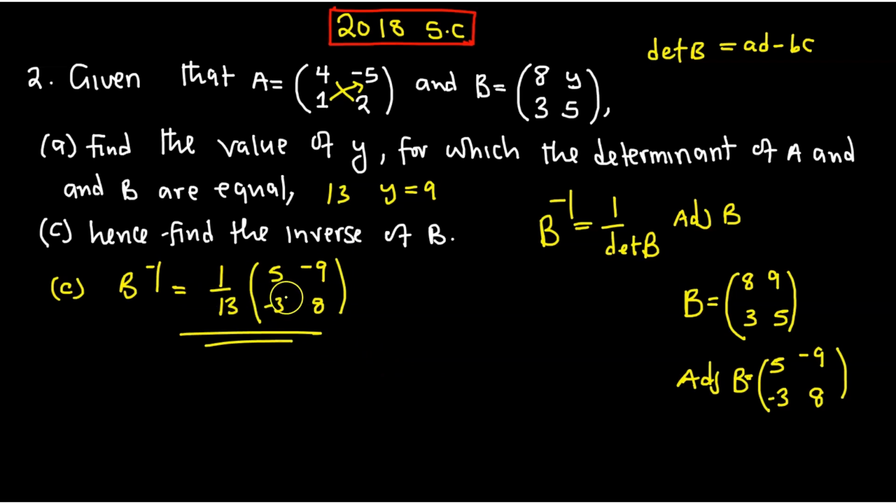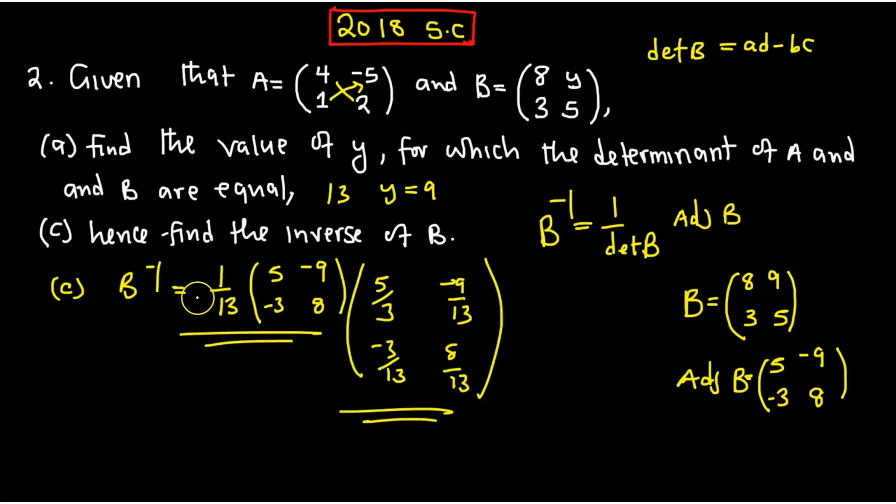If you want, you can go on and expand it by multiplying 1 over 13 by all the entries. 1 over 13 multiplied by 5 gives 5 over 13 for the first position. Then this part will be negative 3 over 13, this part negative 9 over 13, and this part 8 over 13. So this one we can consider as B inverse.